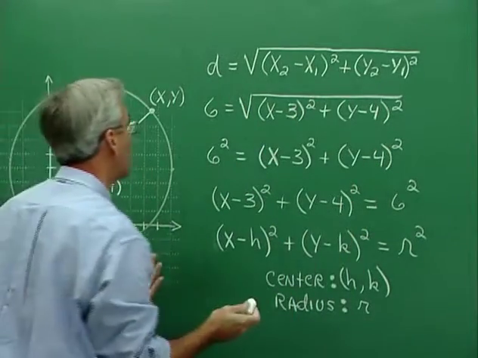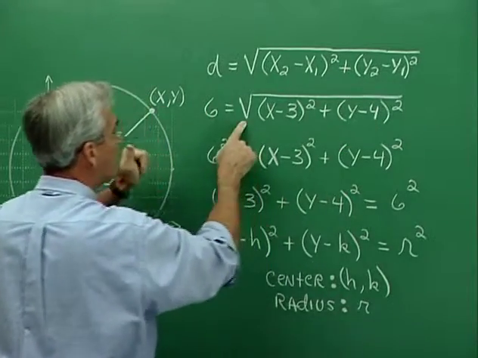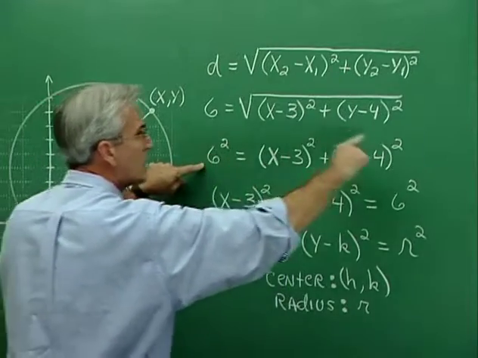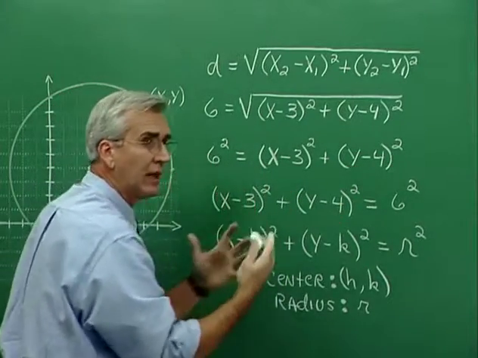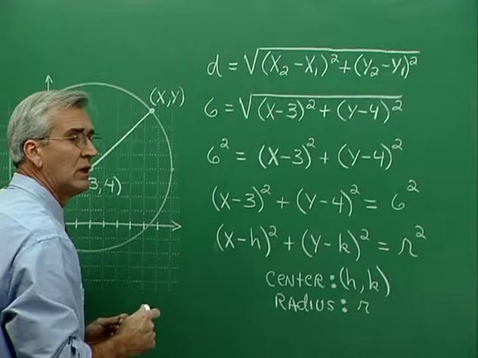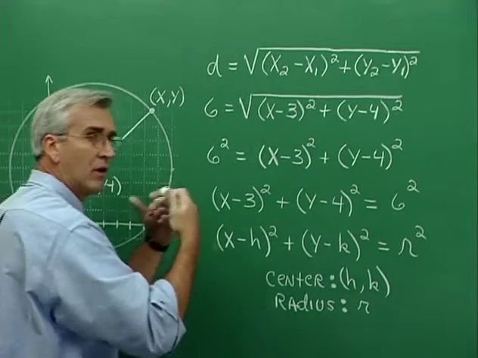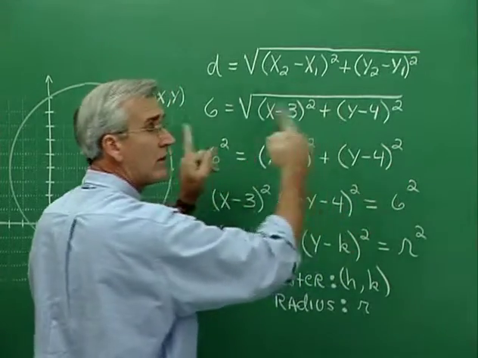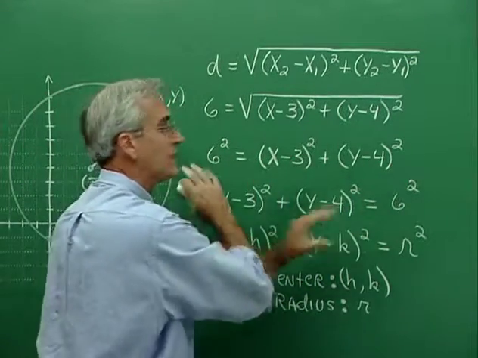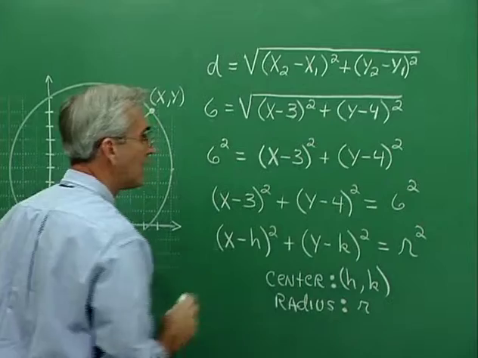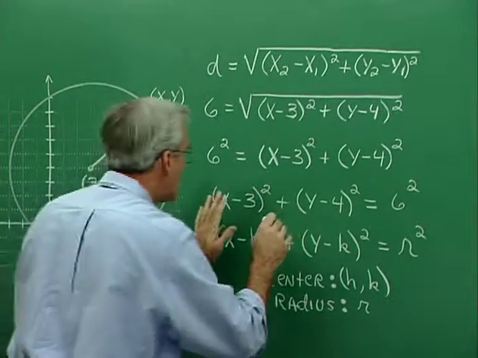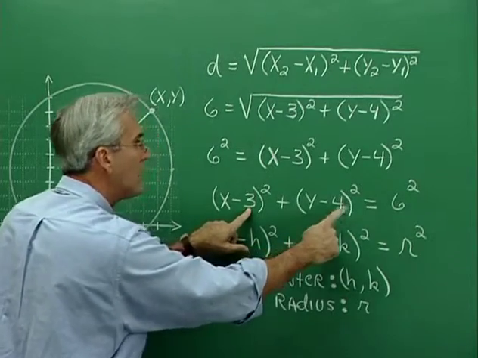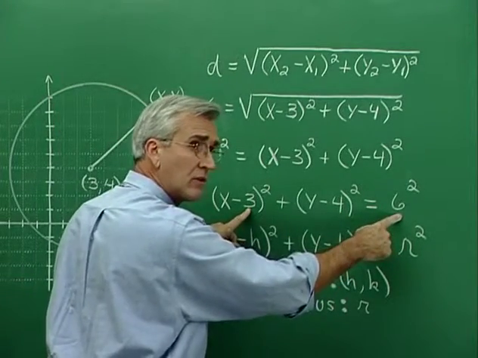Let's manipulate it a little bit. Squaring on both sides will clear the radical, so we have 6 squared is equal to this. Now, when this equation is used, and when we're trying to recognize a graph from an equation in this situation, a lot of times this information is listed on the left side of the equation. So let's just swap sides. All right, so now we have this. Now, notice that the 3 and the 4 are the coordinates of the center of the circle, and that 6 is the radius of the circle.